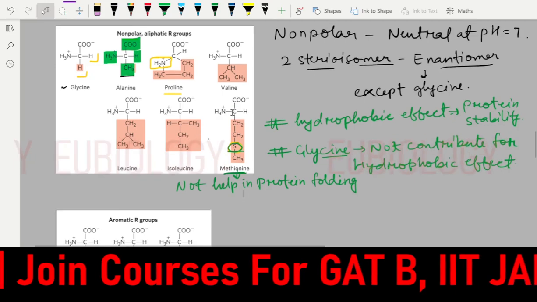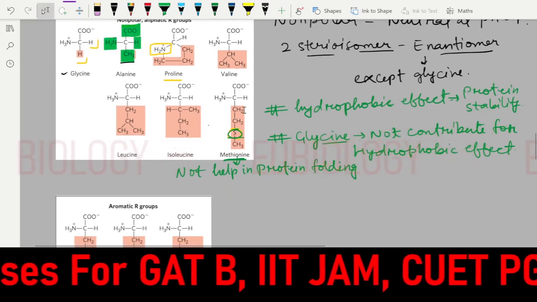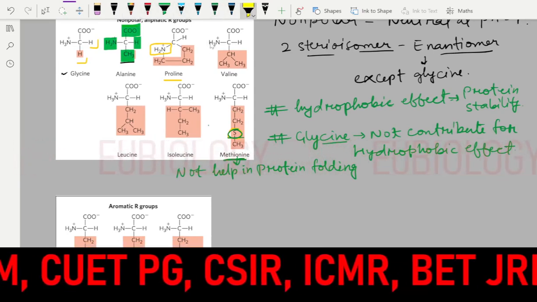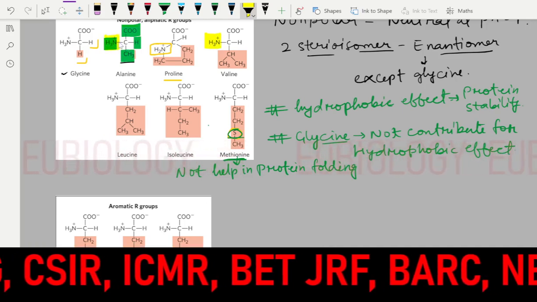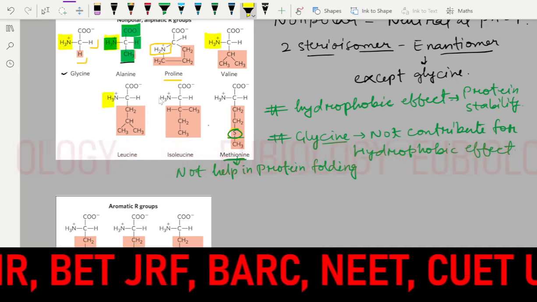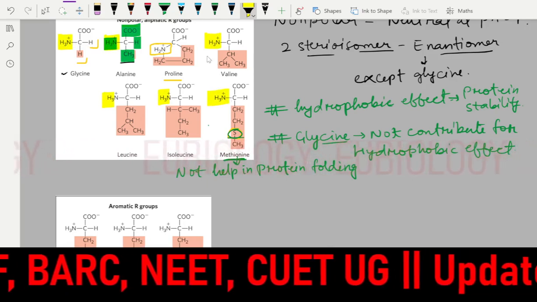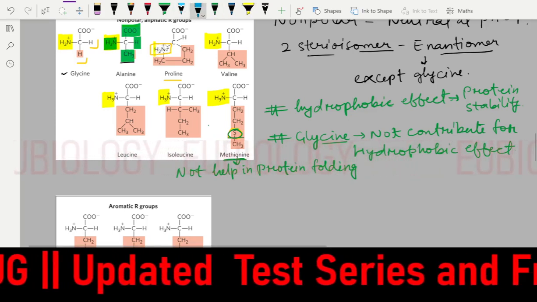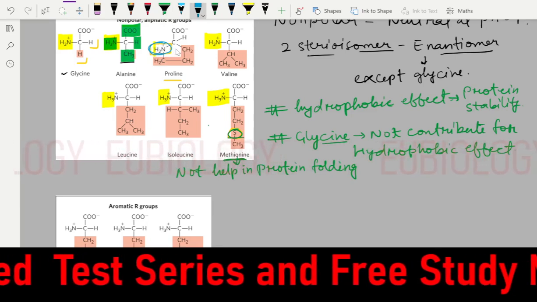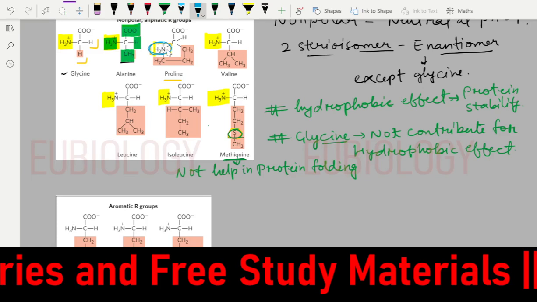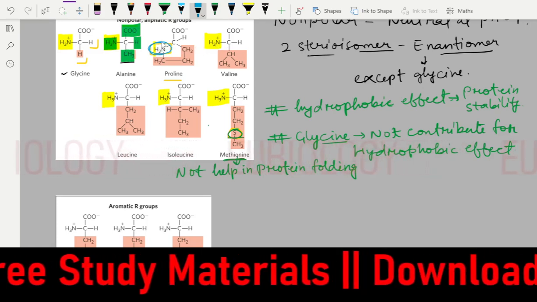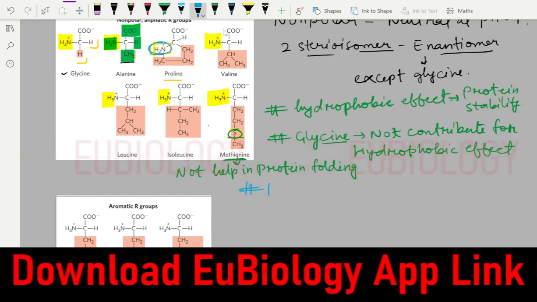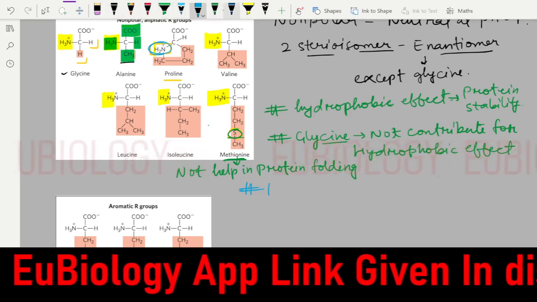This is all about the non-polar aliphatic amino acids. In every amino acid, you notice there will be an amino group. Here also an amino group, here also, here also. In every amino acid, the amino group will be there. But what you found here is that it is NH2 plus, while the others are NH3 plus. So this is not an amino group, this is an imino group. So note it down. Proline. Note it down.